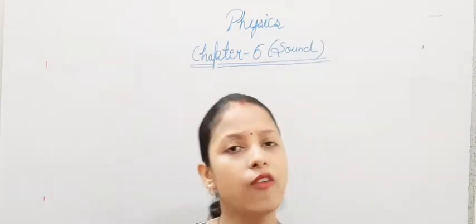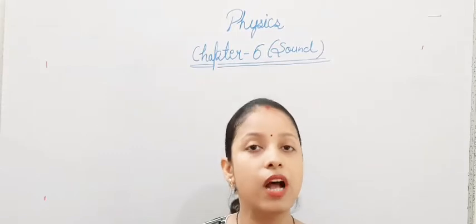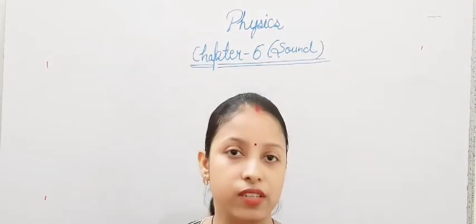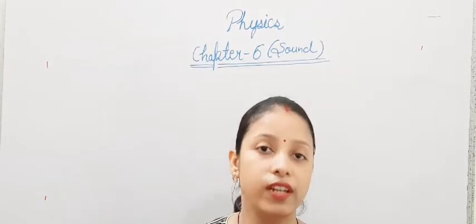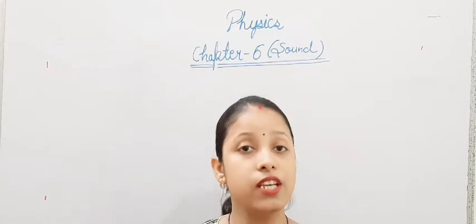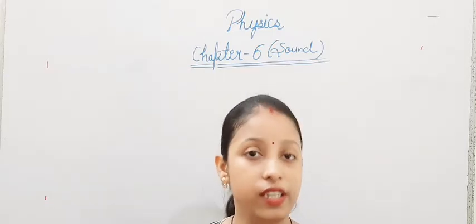First of all, what is sound? Sound is also a kind of energy. Sound is a kind of energy which gives us the sensation of hearing in our ears.